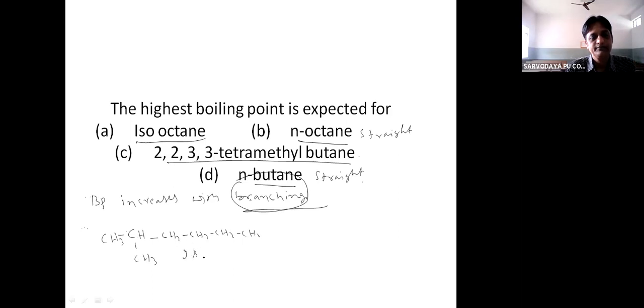This is isooctane, option A. Here branching is present. But what about 2,2,3,3-tetramethylbutane? Butane has 4 carbon atoms: 1, 2, 3, 4. 2,2 means 2 methyl groups are attached to the second carbon atom.